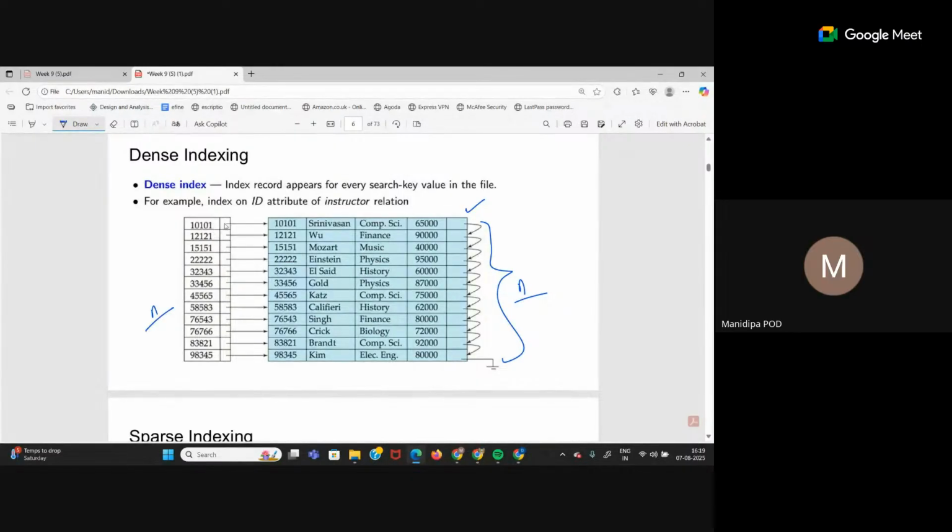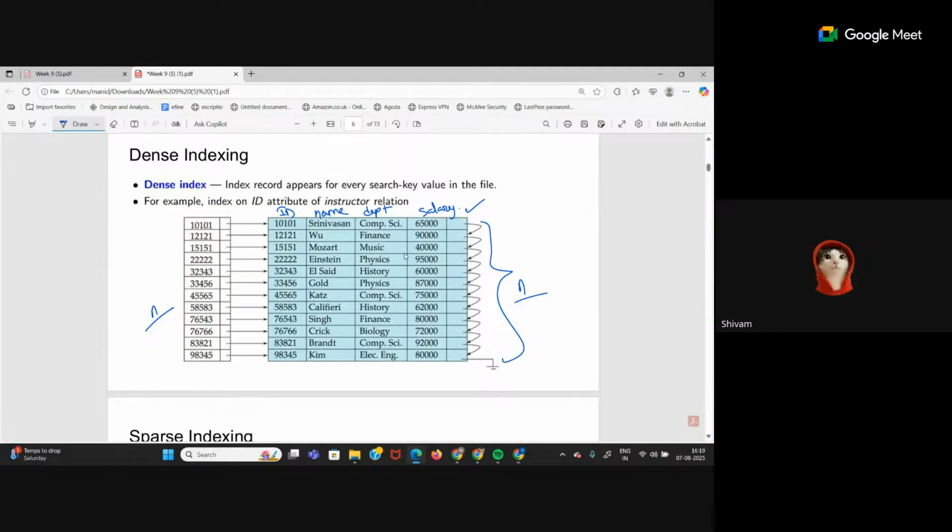That means every index entry corresponds to every row in the actual table. Like here, what is the search key? If this is the ID attribute, this is the name attribute, this is department, this is salary. So what is the index search key we have used?